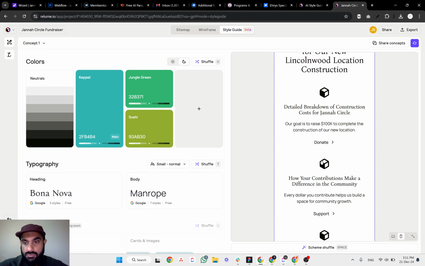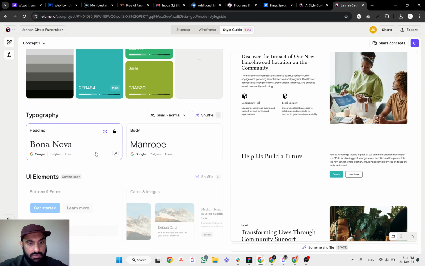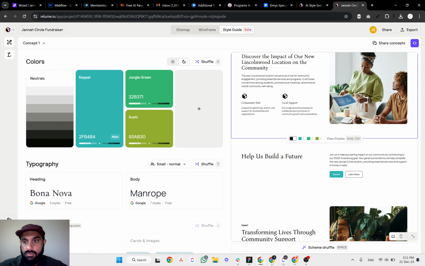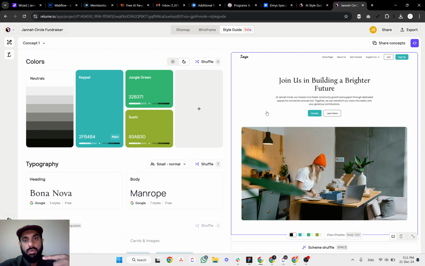We are not using these fonts. Definitely I need to switch these fonts to a different one. I need to switch the colors to different colors, the colors we are using on the website. But at least we have a very good starting point. I can just copy these components and paste them in Webflow, and I can start building on top of it, and we can share the progress with the client in the next hour. So this is really good.